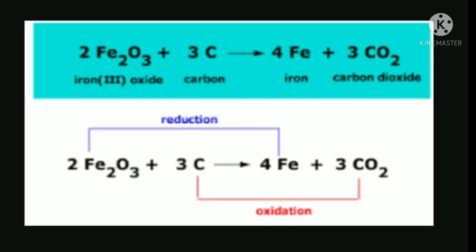Have you understood? So these are the introduction part for metallurgy. In the next class we will see the steps that are used to remove gangue or matrix, that is concentration of ore, removing the impurities. Four major steps are there. Next class we will study. So students, in this chapter you have to learn all the terminologies which come under here for 2 mark questions. Have you understood? Thank you.